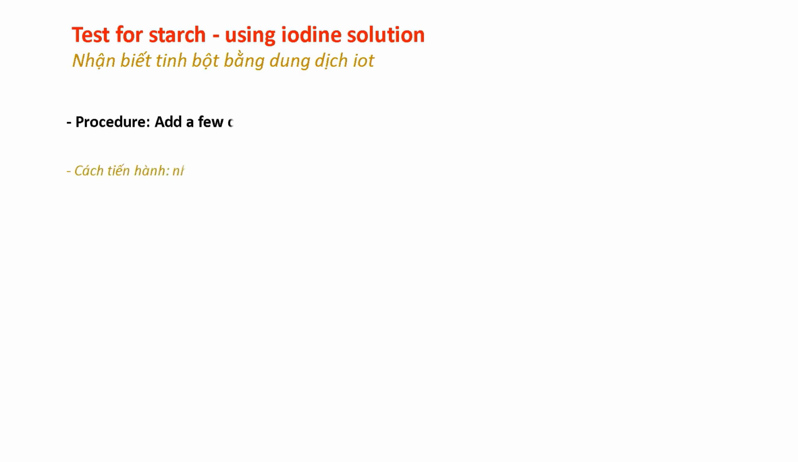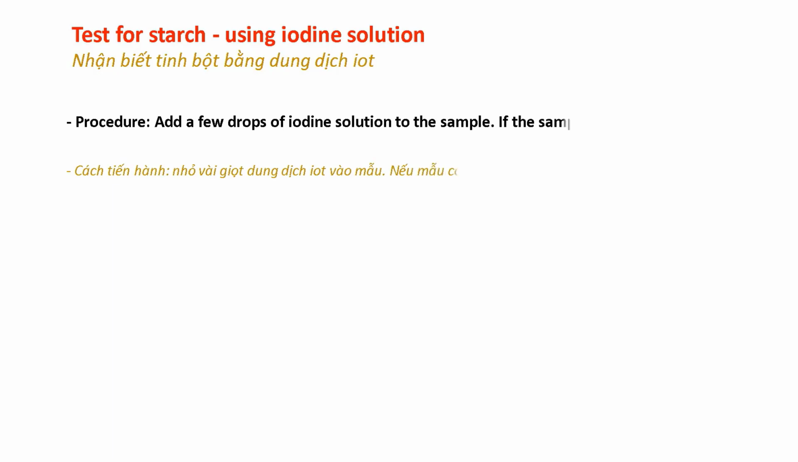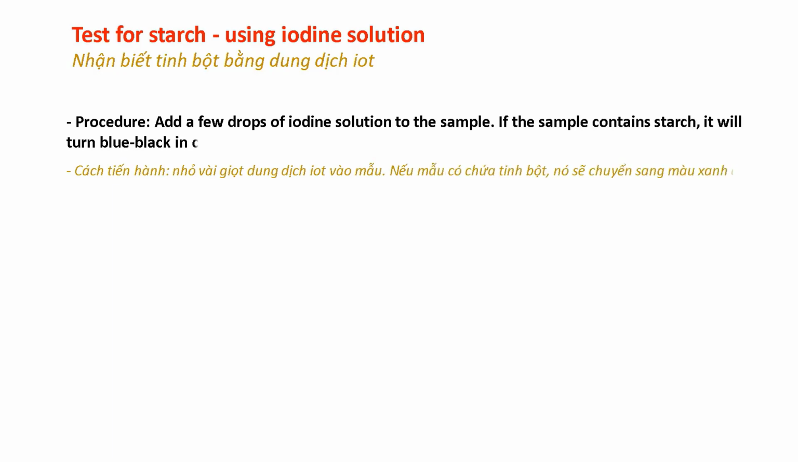Test for starch using iodine solution. Procedure: add a few drops of iodine solution to the sample. If the sample contains starch, it will turn blue-black in color.